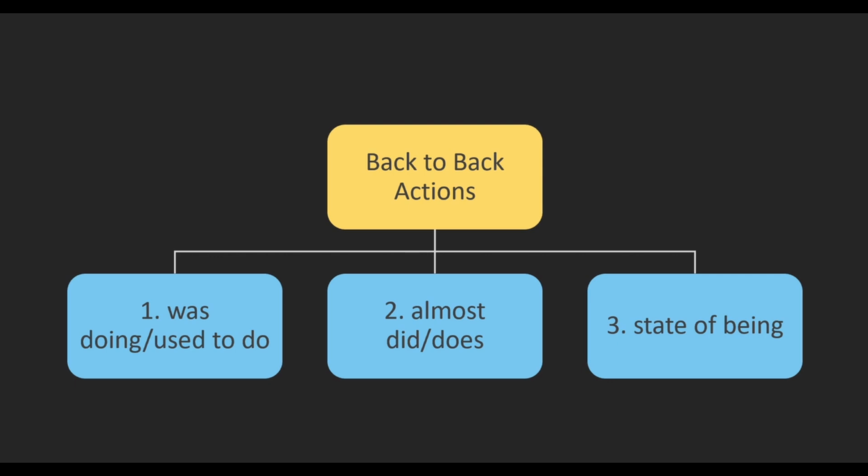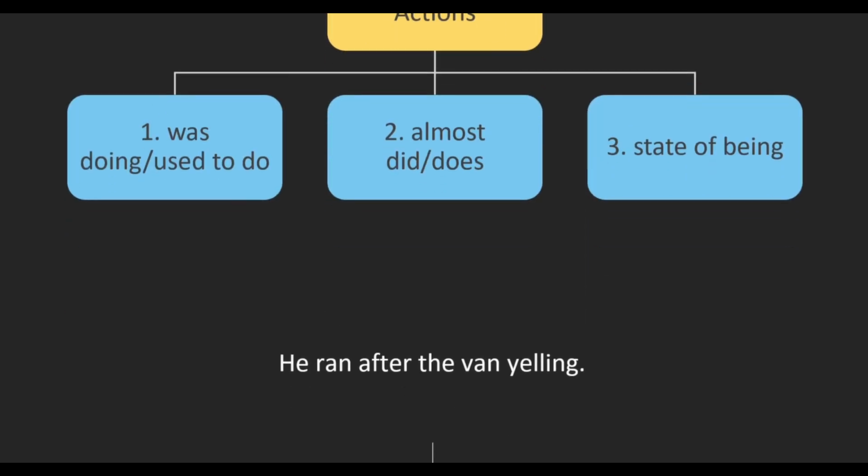So the last case of back-to-back actions that we're going to look at is state of being. So let's learn this through examples. Okay, first sentence: He ran after the van yelling. In the sentence, he ran after the van, we actually have a complete action sentence there, right? Because we have a doer and an action, meaning the sentence is complete.